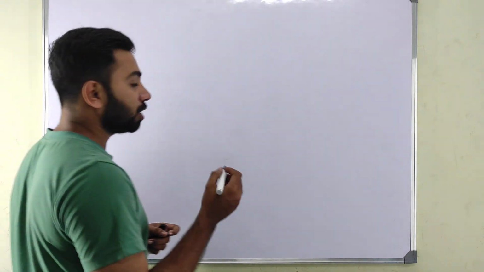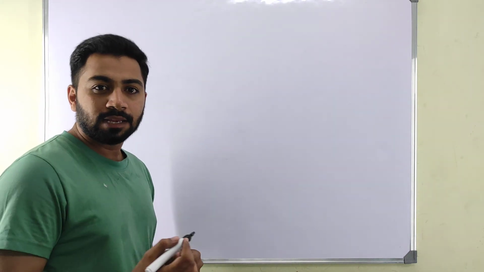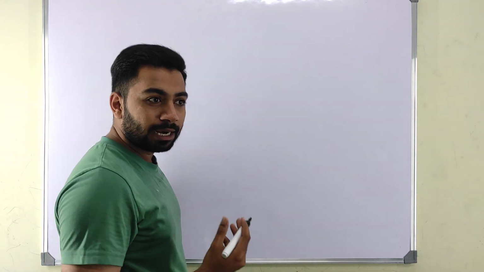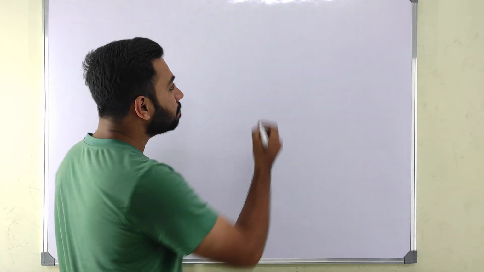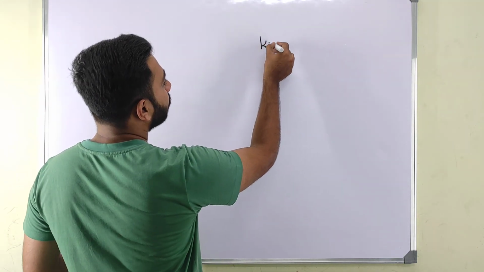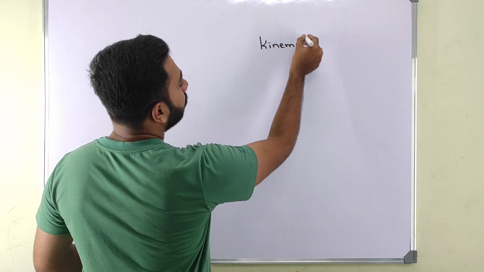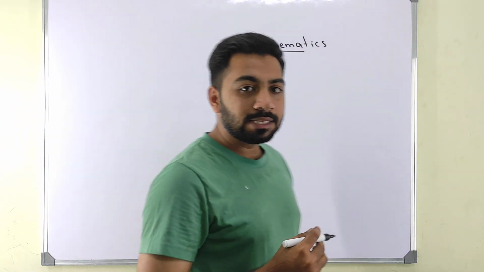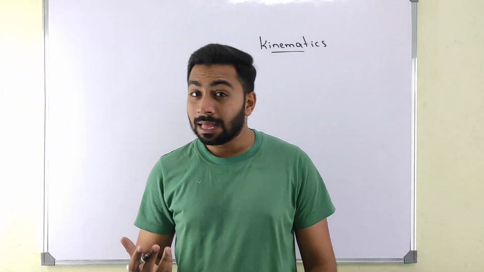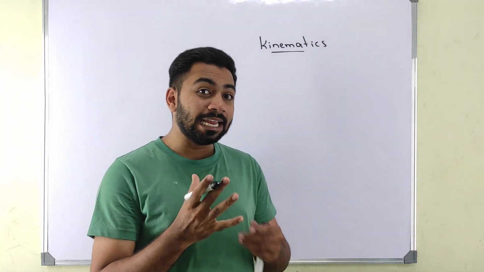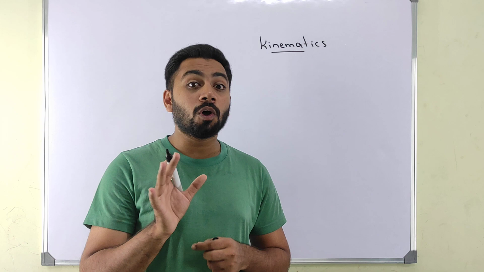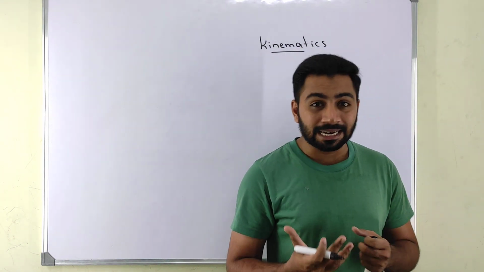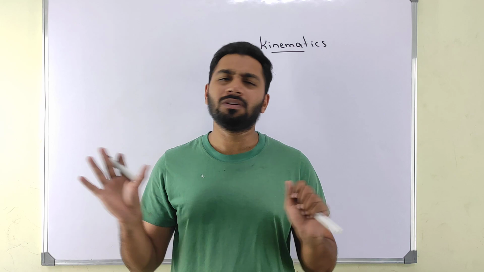Now, before motion in a straight line, a few things need to be discussed. For example, motion in a straight line and motion in a plane come under kinematics. So what is meant by kinematics? Kinematics means here we study about motion without knowing the cause of motion. We don't want to know why the motion is starting, why it is stopping.